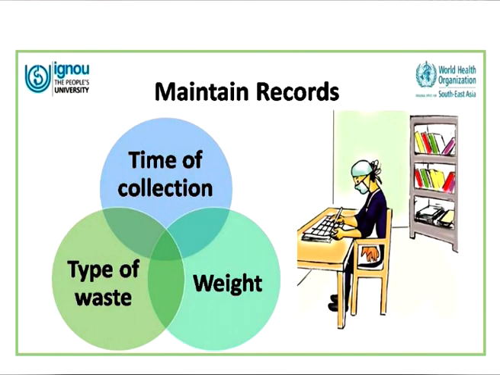As far as healthcare waste collection is concerned, the records that need to be maintained must mention the time of collection, the type of waste, and also the weight of each of the bags. These records have to be maintained in each department of the healthcare facility where the waste is generated and from where it is collected. Again, these records are maintained in the central storage area or the interim storage where the waste is stored before it can be transported to the central treatment facility for its management.